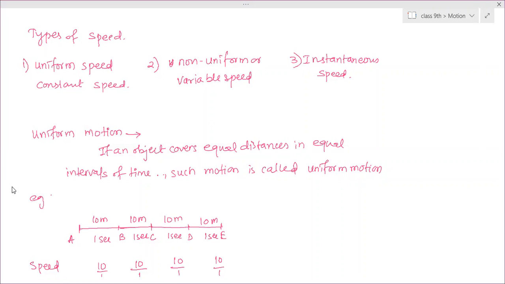So what is uniform motion? The object is covering equal distance in equal intervals of time. So it is moving with some speed. What is that speed called? Constant speed. It is called constant speed or uniform speed.